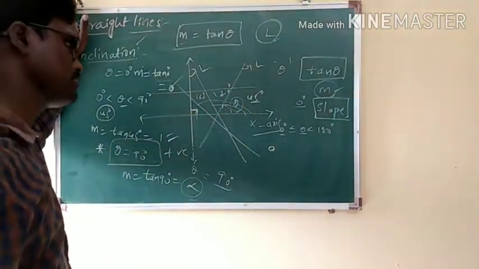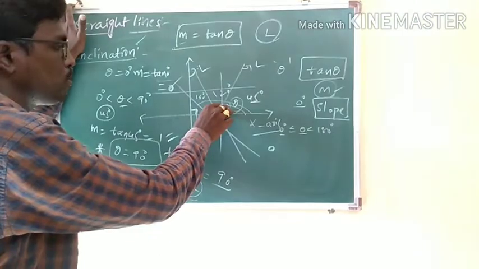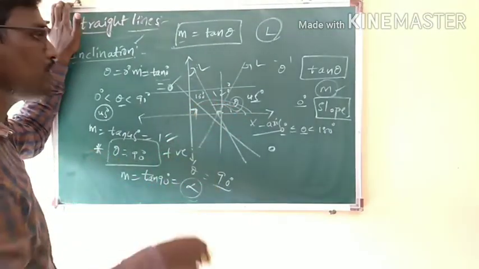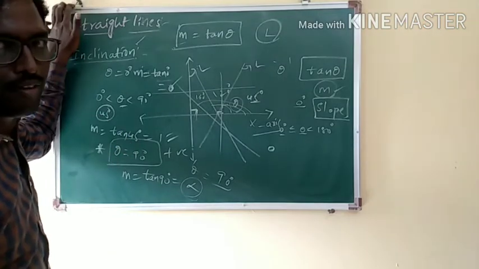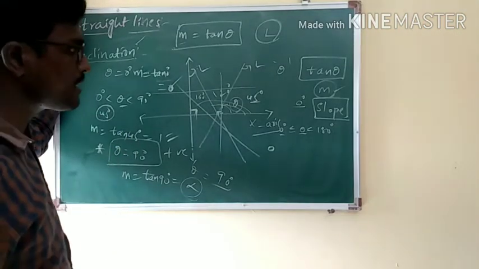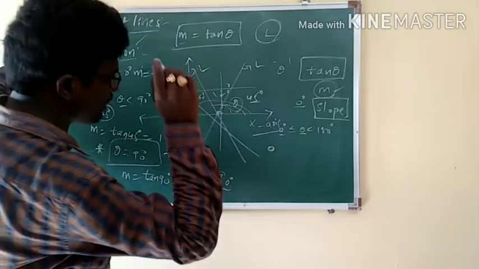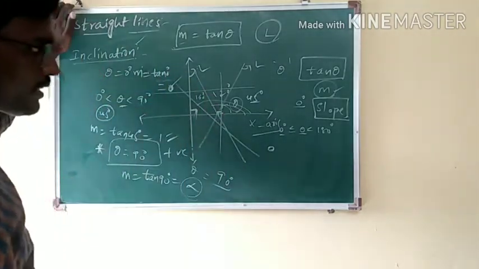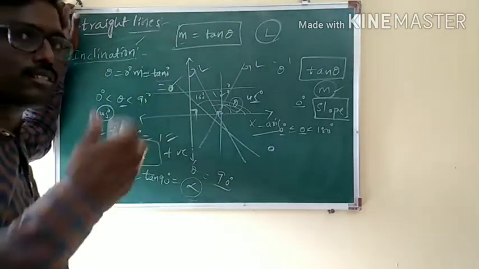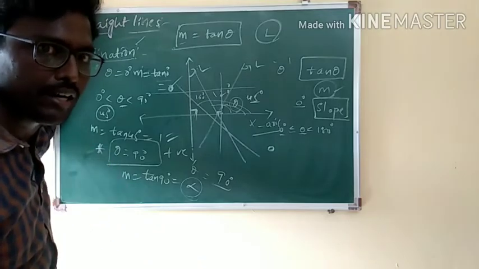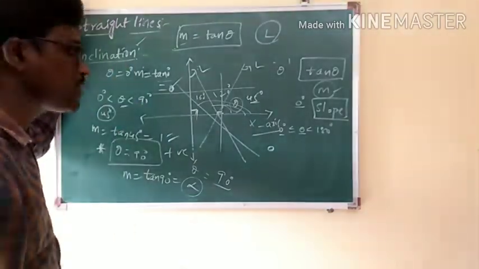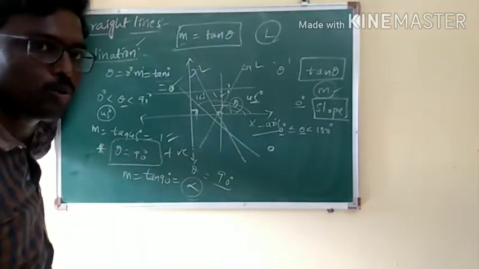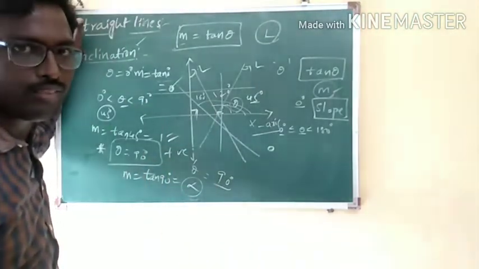Not only the y-axis, any line which is perpendicular to the x-axis or parallel to the y-axis, its slope is undefined. It is because the line makes a 90 degrees angle with the x-axis, that is, inclination is 90. As inclination is 90, tan 90 becomes undefined and hence the slope of the y-axis is not defined. Also the line which is parallel to the y-axis, its slope is also going to be undefined.